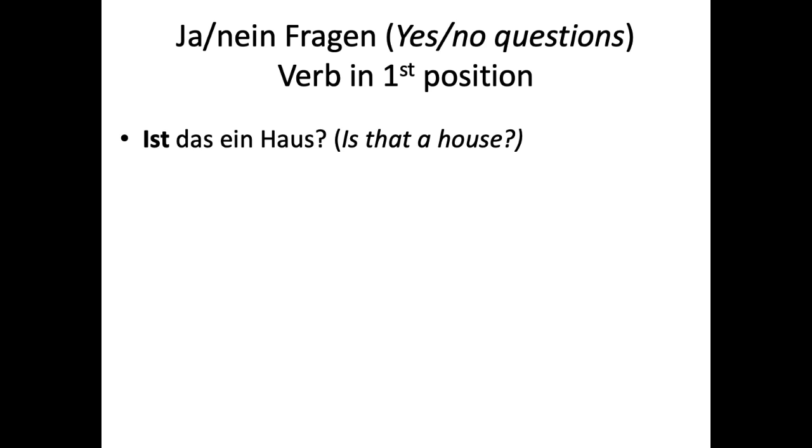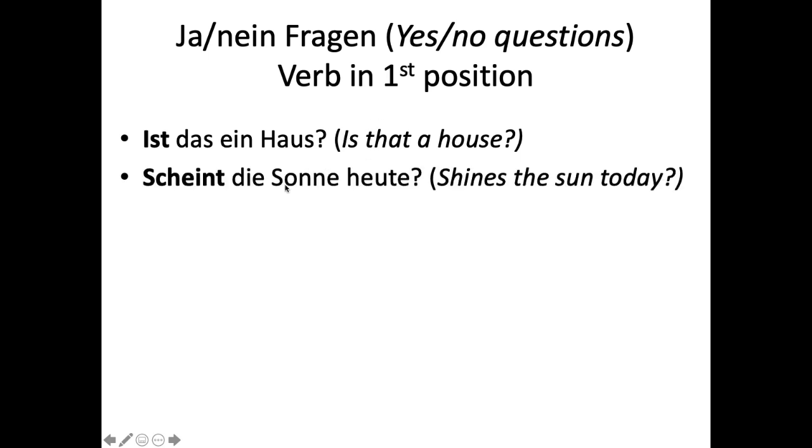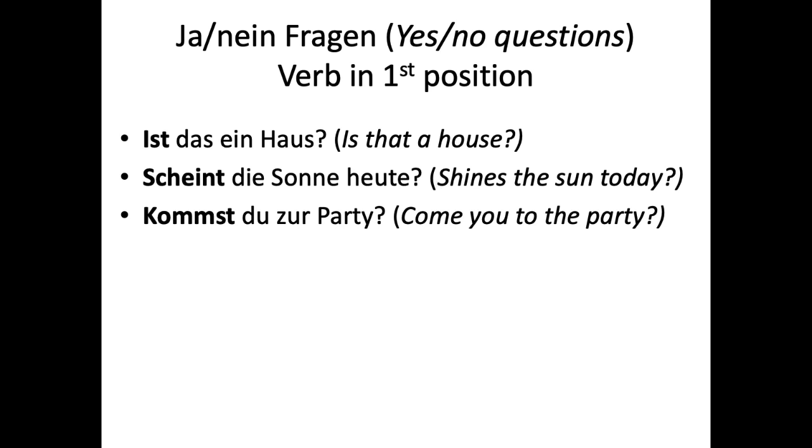Ist das ein Haus? So you see in English, is that a house? We also have our verb in the first position there. Scheint die Sonne heute? With other verbs, we used to say shines the sun today, like back in Shakespeare times, but now we say does the sun shine today, or is the sun shining? So we tend to add do or does to the beginning of our questions now, but it's the same thing. Do and does is still a verb, right? The verb is still in the first position.